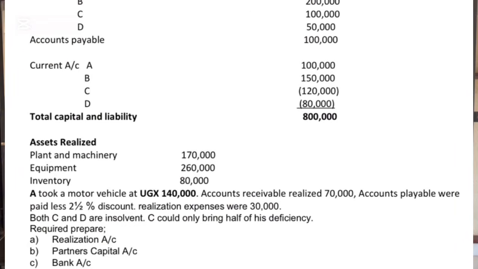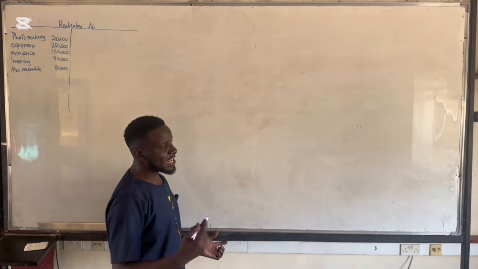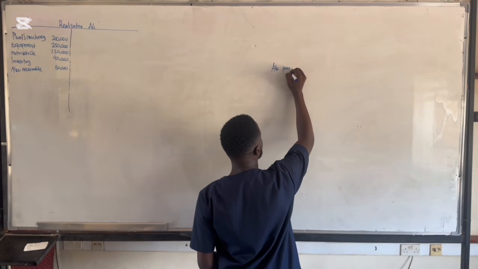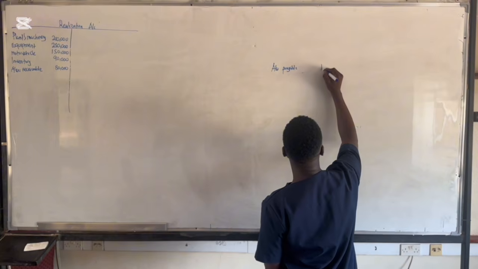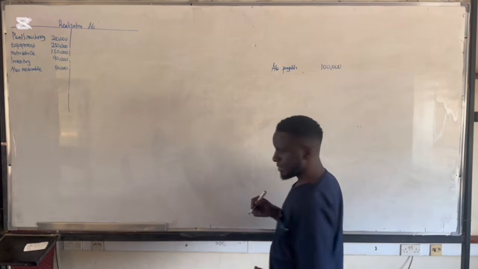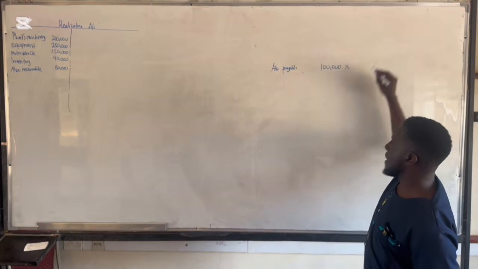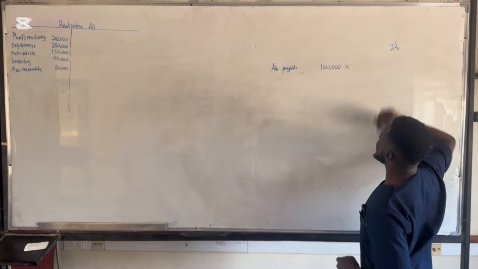Then if you go through the question again, they're telling us that accounts payable were paid less 2.5%. Now look at this. Accounts payable in the question are 100,000. Then they're telling us that they are paid with a 2.5% discount.